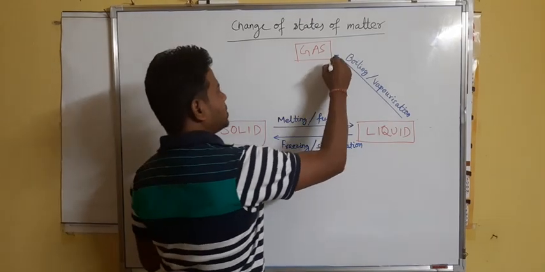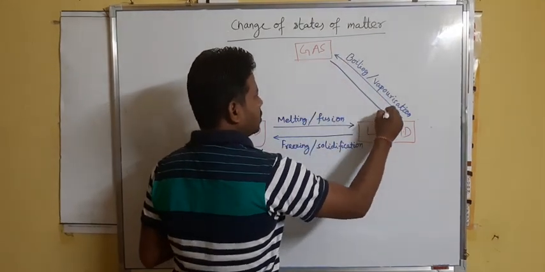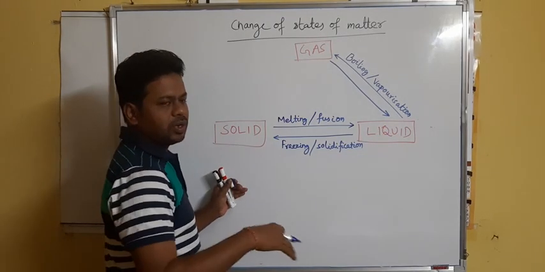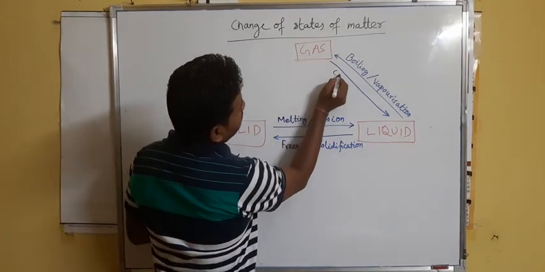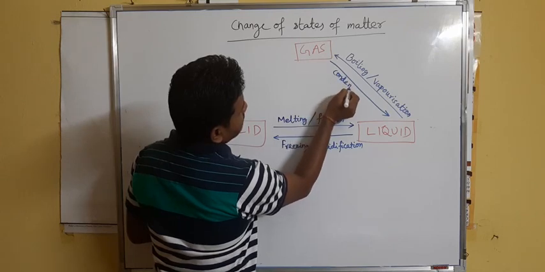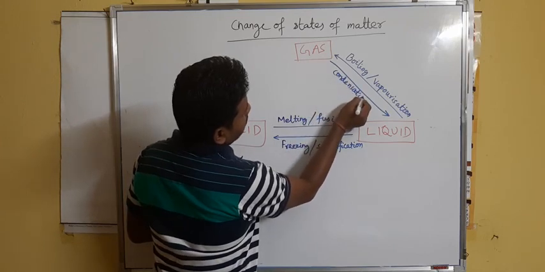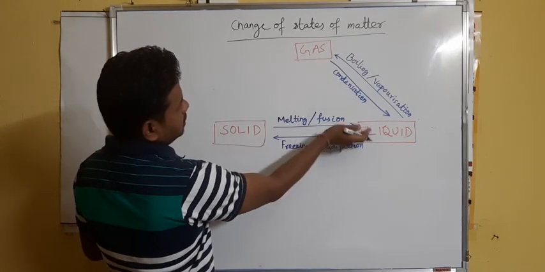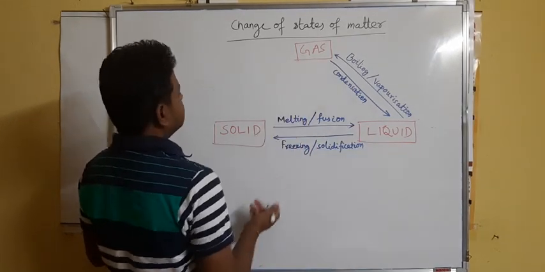Similarly, the reverse process we can also do: gas can be converted into liquid by lowering the temperature, and that process is known as condensation. So this is the interchange of liquid and gas.